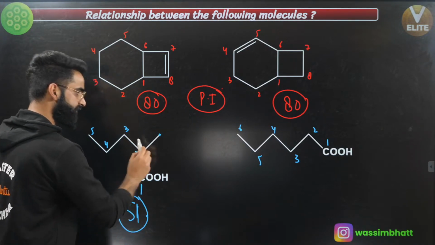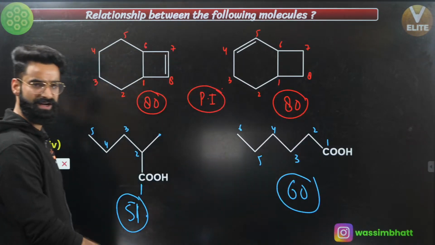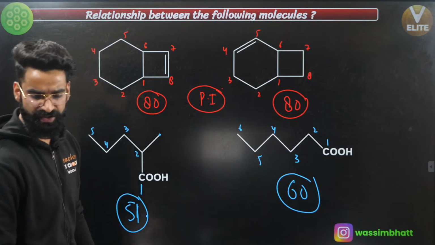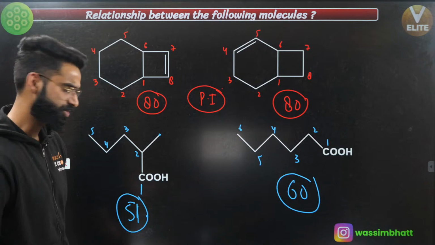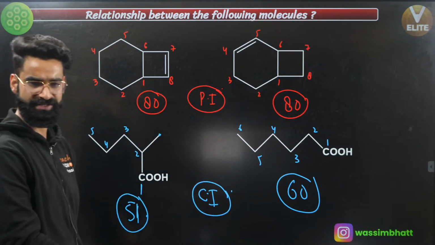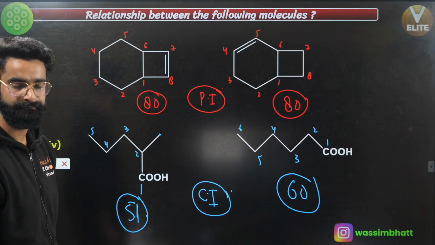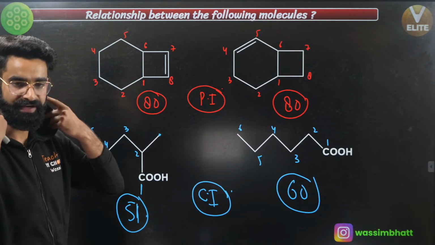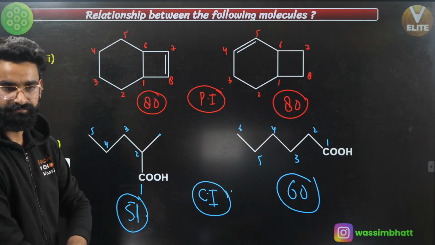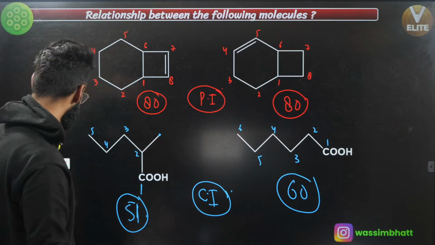So the AB value for this molecule is 51. What about this one? It's simply going to be 60. There is no substituent starting with the carbon. So is the AB number for these isomers coming out to be same or different? The AB value is coming out to be different. So should I be calling these chain isomers or position isomers? Definitely I'll be calling them chain isomers. As simple as that. Exactly. All of you are perfectly correct. Exactly, guys. Wonderful. Let's move on.